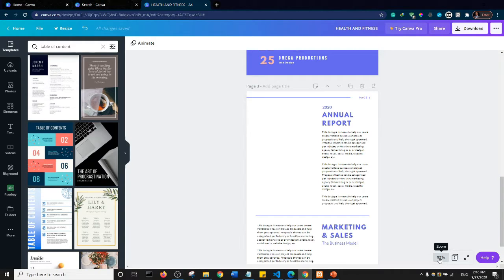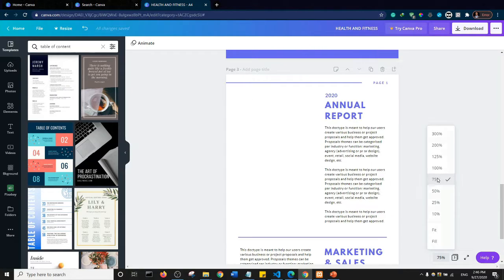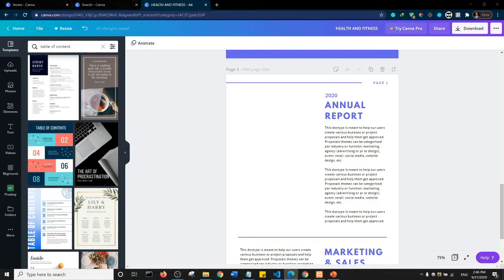So maybe I'll make this thing a little bit bigger. So I would say instead of 57%, I would say 75%. Okay, so we have it bigger. And then I'll come here and I'll just say, okay, let's just assume this is page 1. Okay, and on page 1, I'm going to start creating my design. So I'm just going to assume that this is my introduction page.